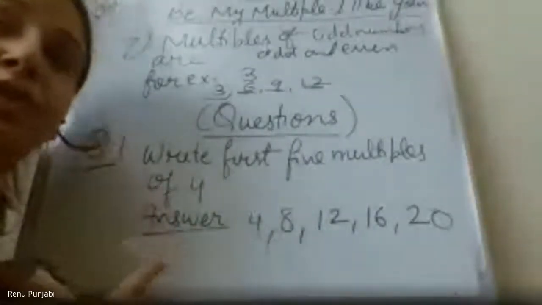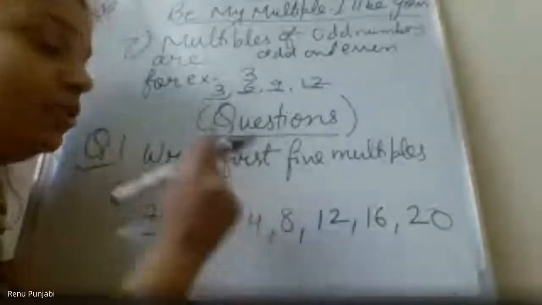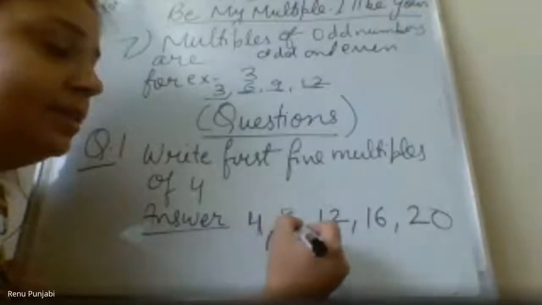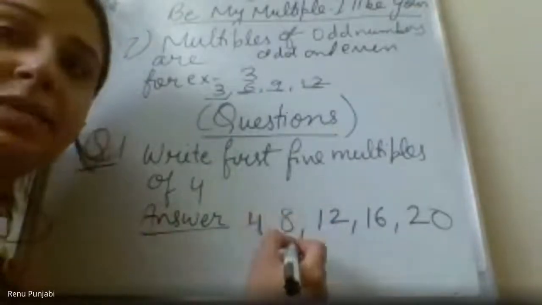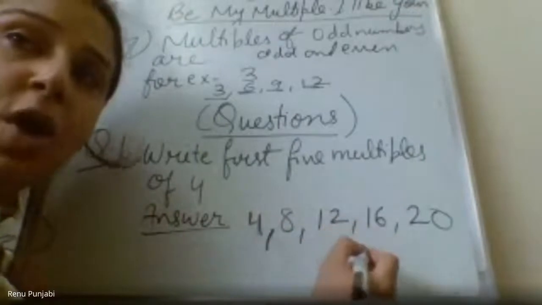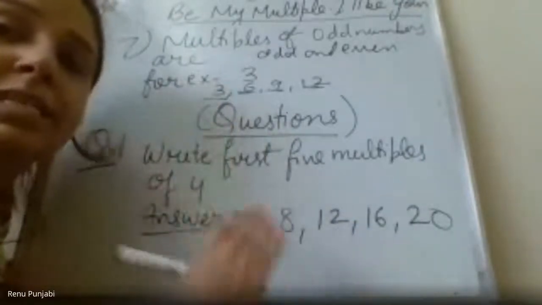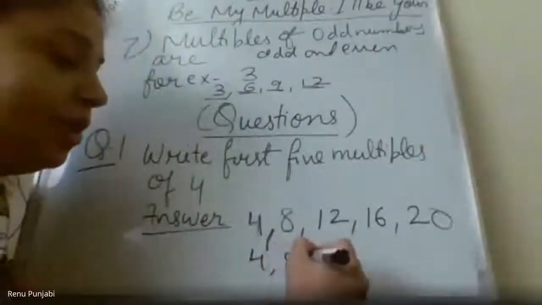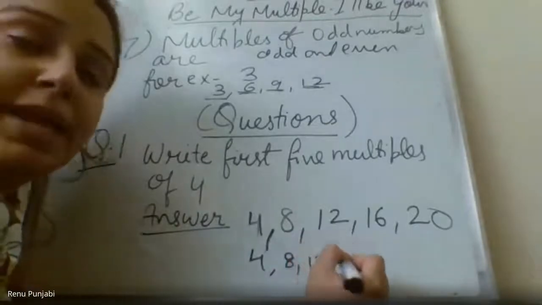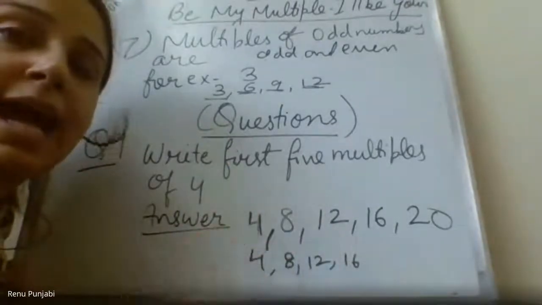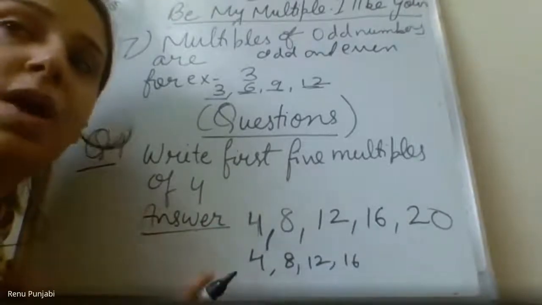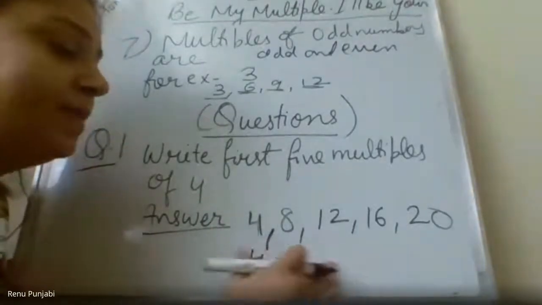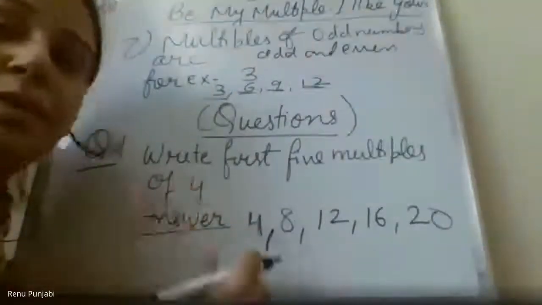And today I'm going to send you the Google form based on the same which we are doing today. There you are going to write the multiples, so you will not put the space. You will write the number, put comma, write the number, put comma. Do not leave the space. If you leave the space, it will take your answer wrong, because I have fed the answers in this way. That's why I am explaining. Don't press your space bar in that answer, otherwise it will show you the wrong answer. Clear?